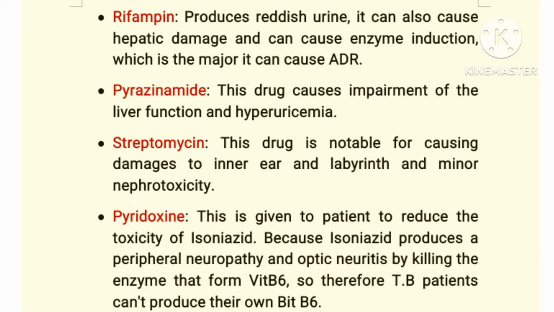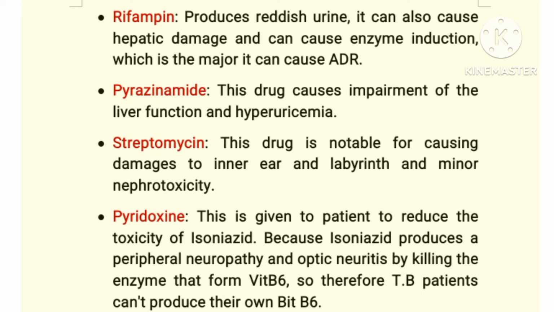Then rifampicin produces reddish urine and can cause hepatic damage and also enzyme induction, which is the major reason it can cause adverse drug reactions. Pyrazinamide causes impairment of liver function and hyperuricemia. Streptomycin is notable for causing damage to the inner ear, and minor nephrotoxicity that affects the kidney.